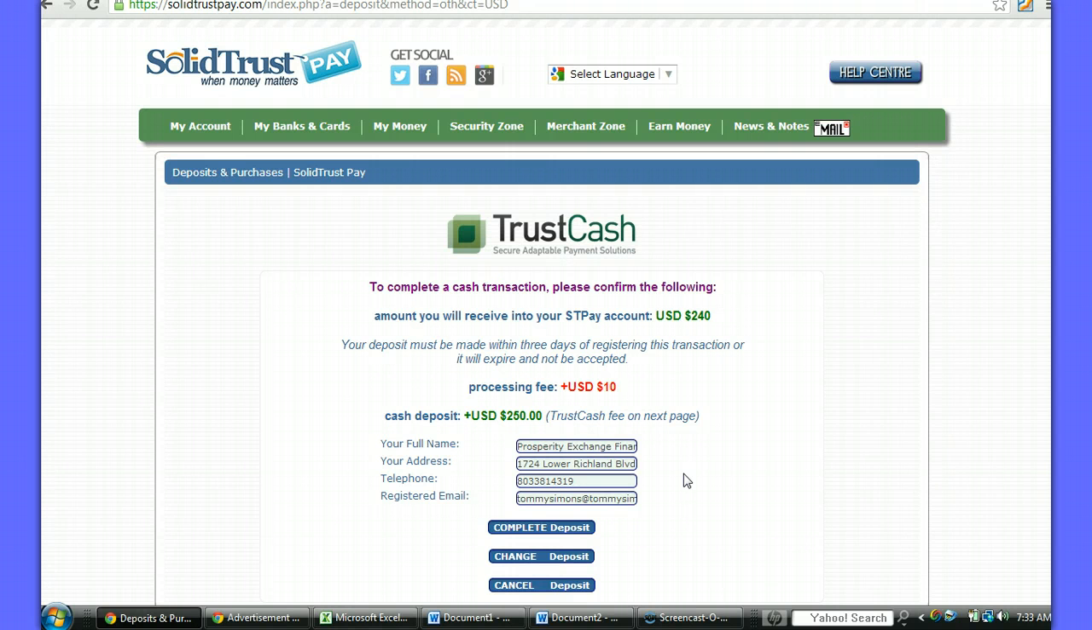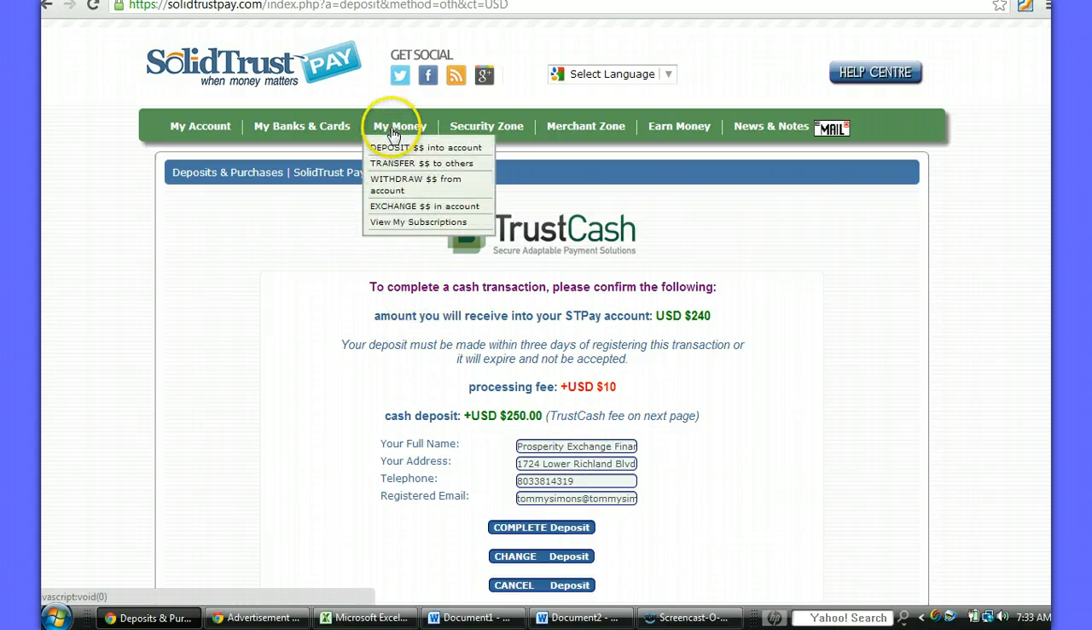That's the company that's handling this transaction. Now, I had someone recently who did this, and in an hour and a half, his money was in his Solid Trust Pay account as being available, and he could fund his ad wallet and purchase ad units. They say give it 24 hours, but it's not going to take 24 hours. It's almost instant that it's going to be deposited into your Solid Trust Pay account. Now, let's go back to my money to discuss the other options.